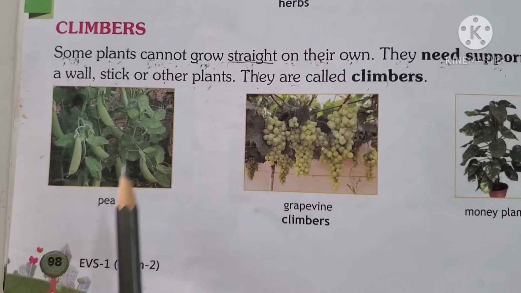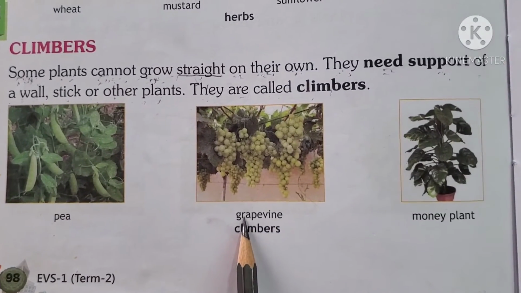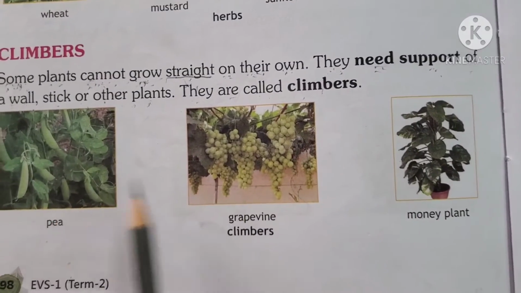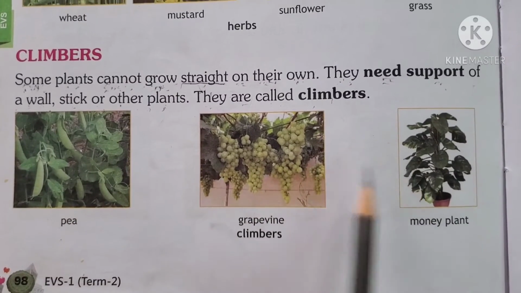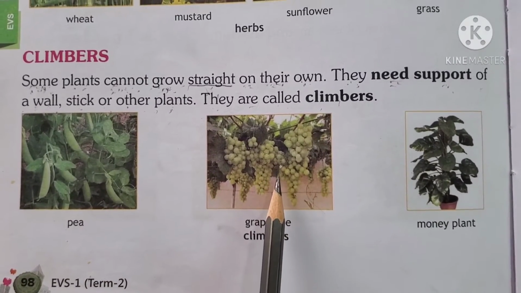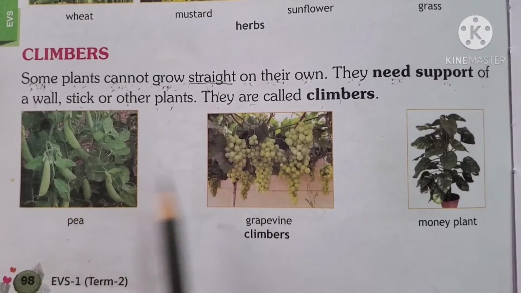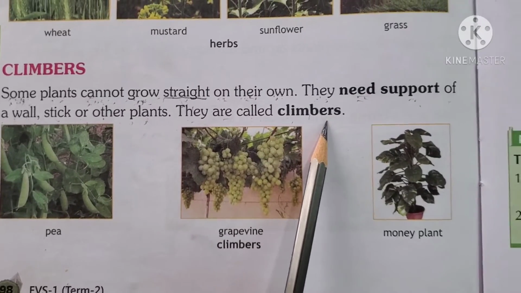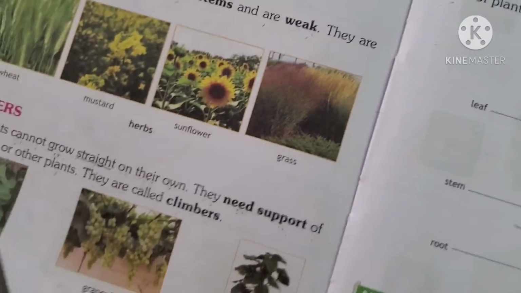For example, pea, grapevine, money plant. So these are all climbers. Without any support, they won't grow. They need support. Okay. So these types of plants are called climbers. Come to the next page, that is page number 99.